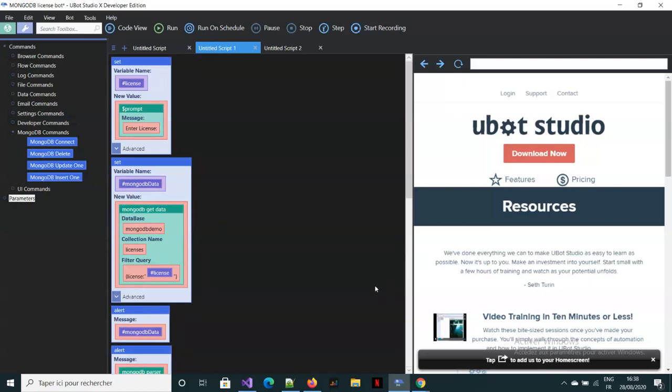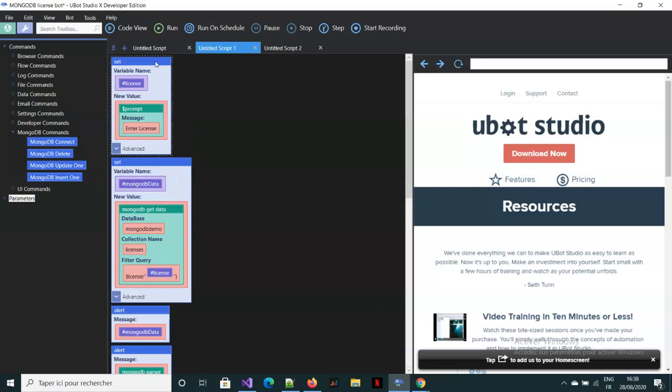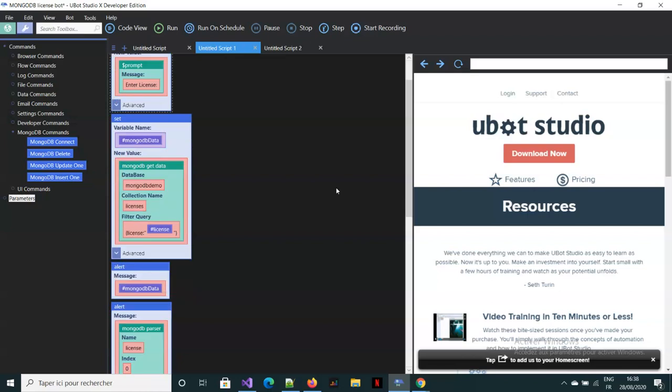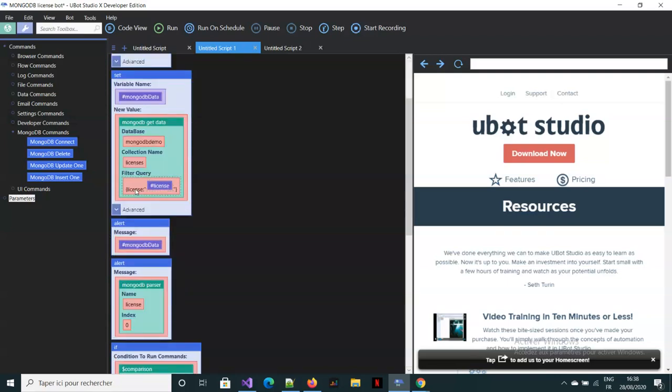So the onload would consist of the MongoDB connect, and then you just do a dialog to let the user enter his license. Then just try to find that license from the MongoDB cluster using the filter license, the license just entered here. So we're going to look for it.